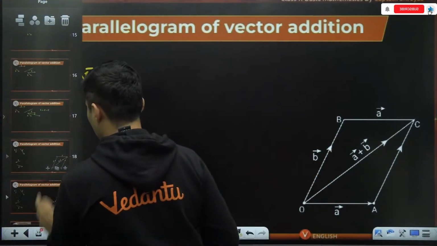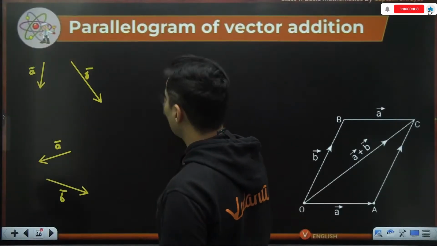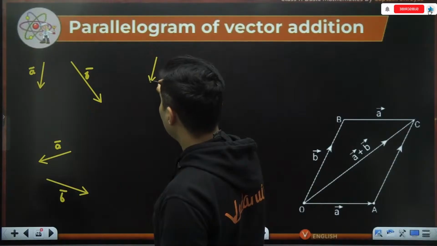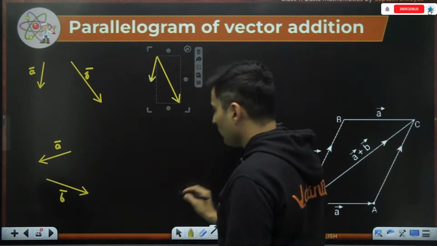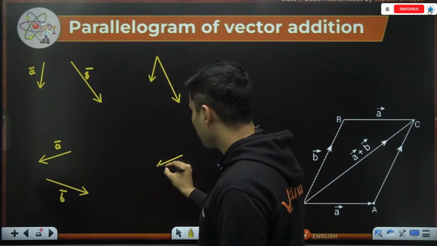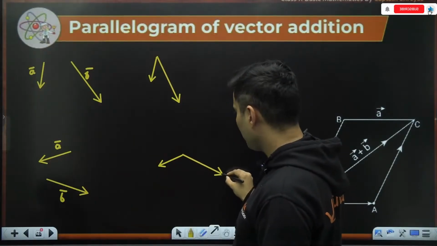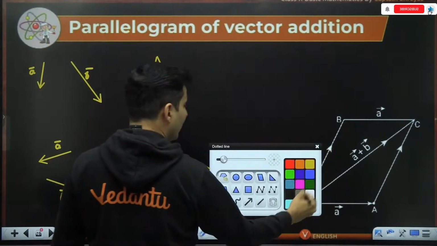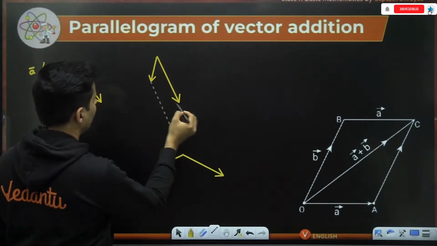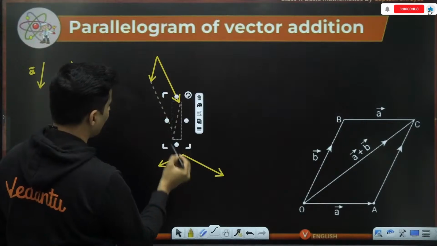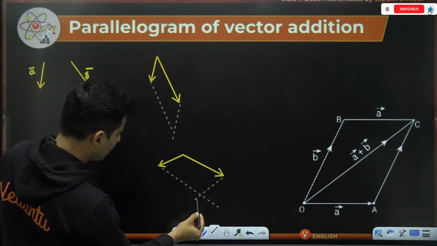First of all, I have A and B. Make sure that their tails are together. This is one vector and this is the other vector. Okay, their tails are together. Same thing over here. Make sure that their tails are together. This is vector A and vector B is somewhat like this. Now, next thing, draw a parallelogram. So this is a line parallel to this line. Another line parallel to this will be somewhat like this. Same thing here. Complete the parallelogram.